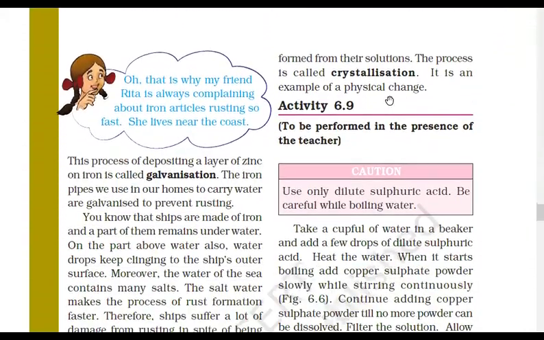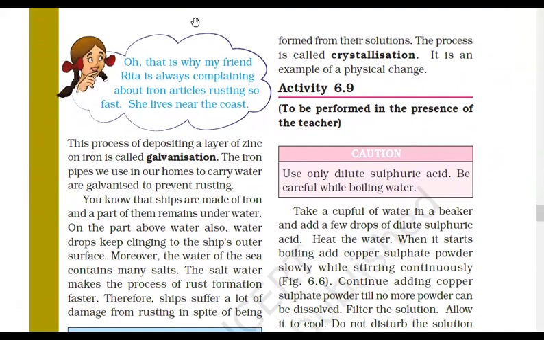So the process of coating of iron with different metals, such as zinc or chromium, is called galvanization. Okay, so everyone just write it down. Galvanization or galvanizing is a process of... I'll just post in the group. You should remember this.